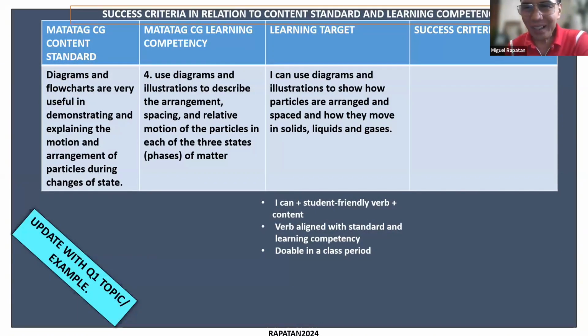But that doesn't mean that this is already the work for the entire unit. So you will have to look at the others. No, this is dealing with one of the content standards that is in your grade 7 quarter 1. And then this is one of the competencies.